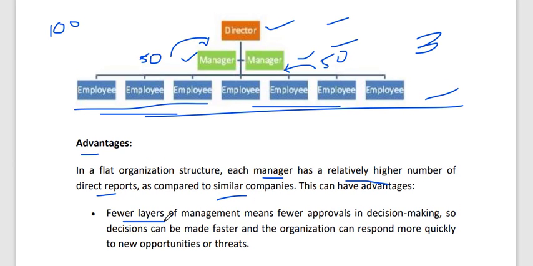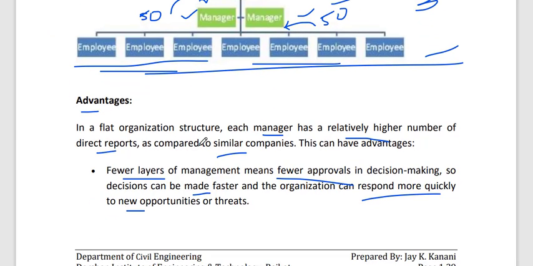Fewer levels, what are the advantages? Fewer levels of management means fewer approvals in decision making. Yes, if there is any problem, an employee asks the manager or director directly. If any decision or any new venture or any new product has to be built, then approval will be fast. Okay, in less time we can make a decision. So decisions can be made faster and the organization can respond more quickly to any new opportunity or threat. Okay, so these are the advantages.